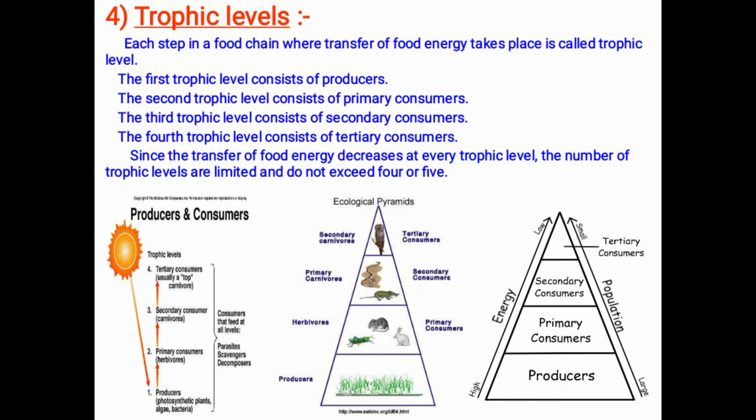Then, as I said earlier, what is trophic level? Each step in a food chain is called a trophic level. As the food flow takes place during the food chain, at every step the energy of the food goes on decreasing. How will it decrease? What is the law behind it? That all we are going to learn in the next session.